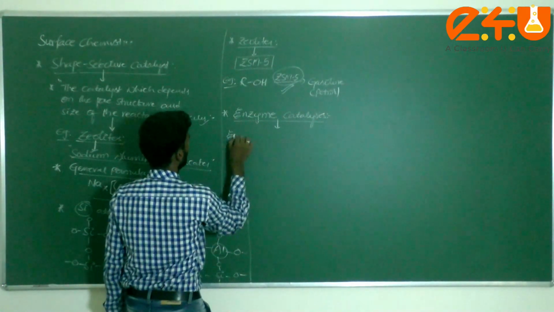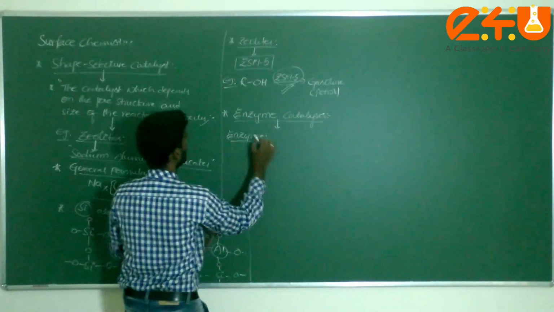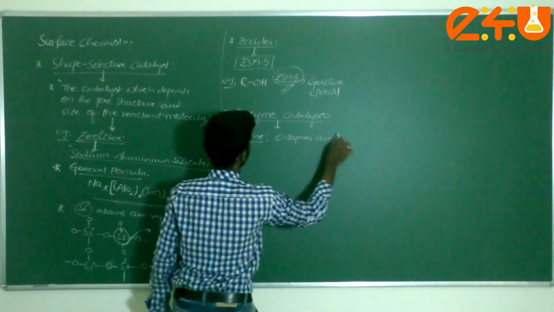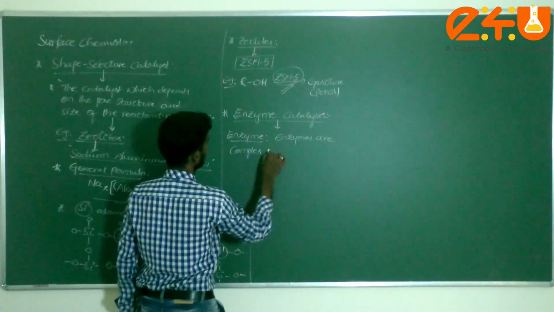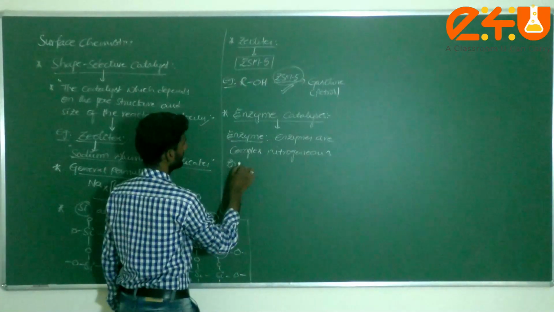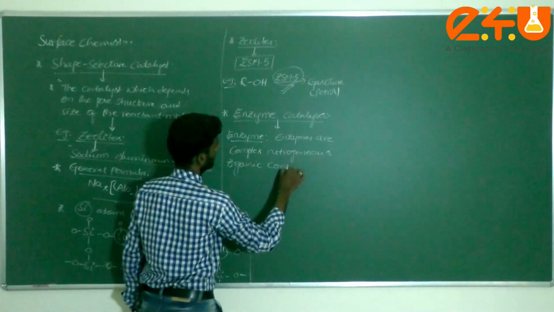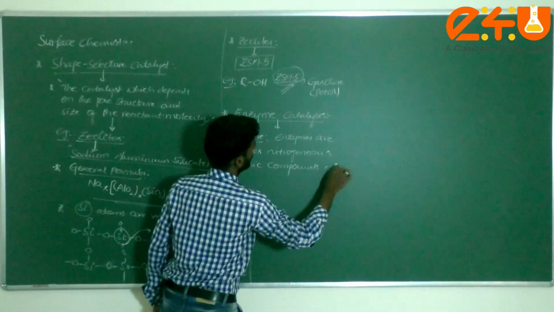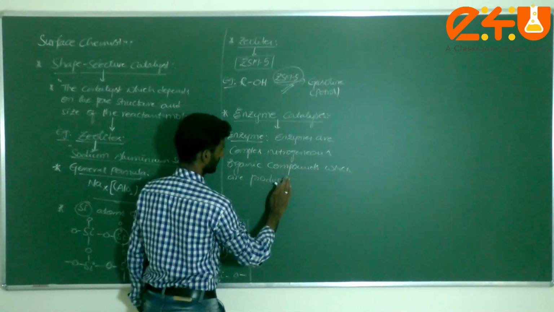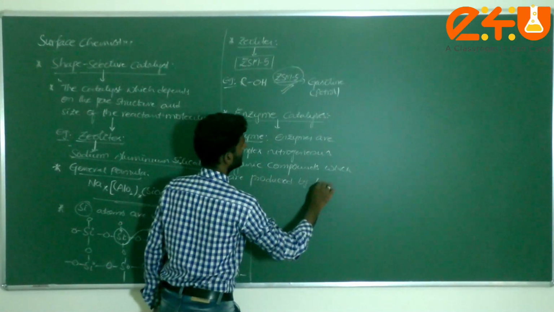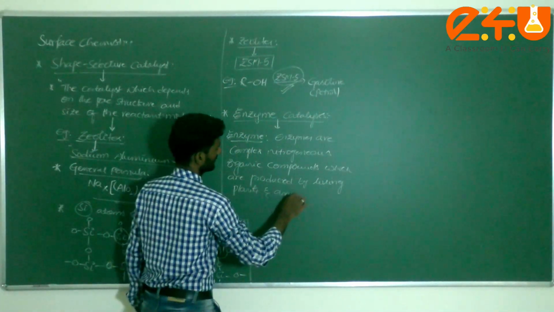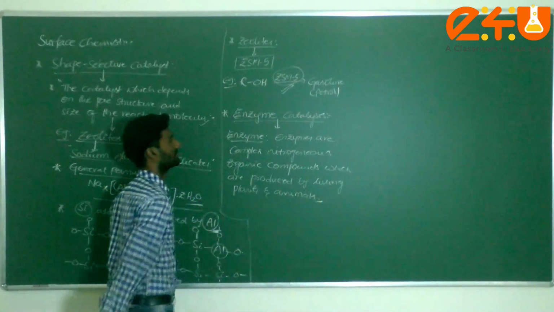First of all, what is meant by enzymes? Enzymes are complex nitrogenous organic compounds which are produced by living plants and animals. That is a very important definition.